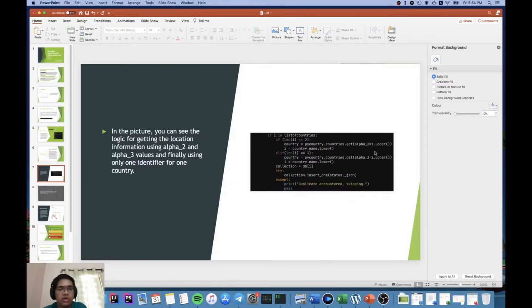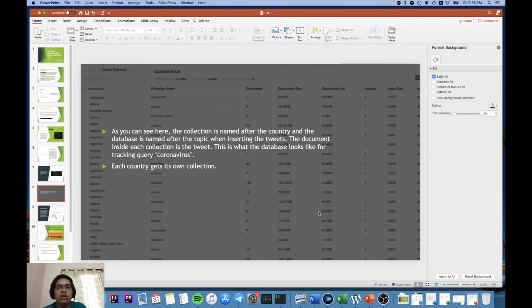There is a little code snippet here. You can see we made a list of countries, this array, and it has all the different alpha 2, alpha 3 and normal names, and all of this we convert. One interesting part here is that in this try and except block, when we encounter a duplicate we skip, but we don't have any logic for this. The reason is MongoDB, and this is also one of the reasons why we chose MongoDB. MongoDB actually checks the IDs as it receives the data, so it automatically skips the duplicates, which is a really nice thing, and we didn't have to write logic for it in the code.